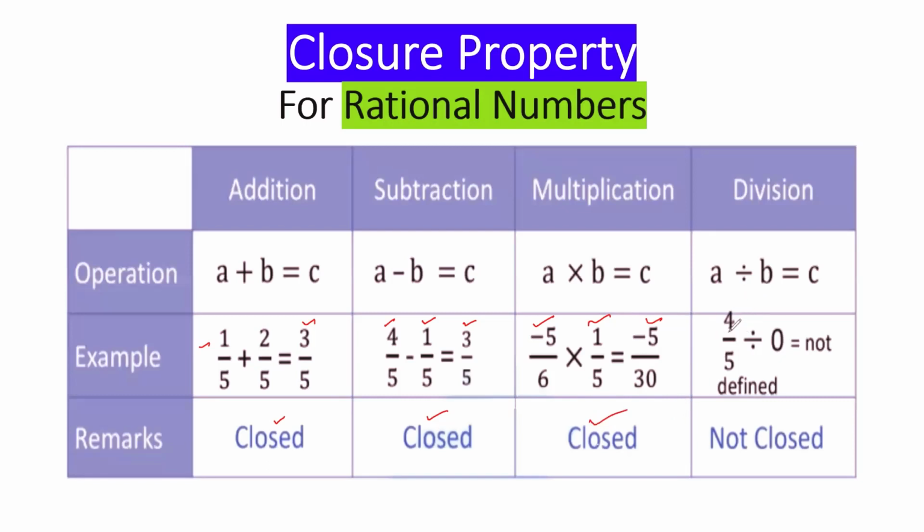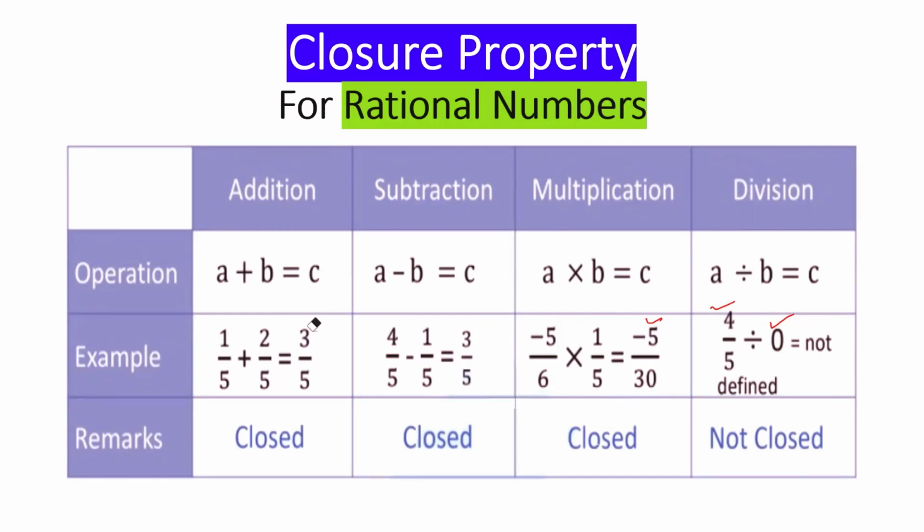Then let's check the division. A number divided by 0, I just told you, is not defined. So 4 upon 5 is a rational number, 0 is also a rational number. But if you take a number divided by 0, that is not defined. So that means it's not closed, because not defined means we are not getting the answer as a rational number, right? So rational numbers are closed under addition, subtraction, and multiplication.